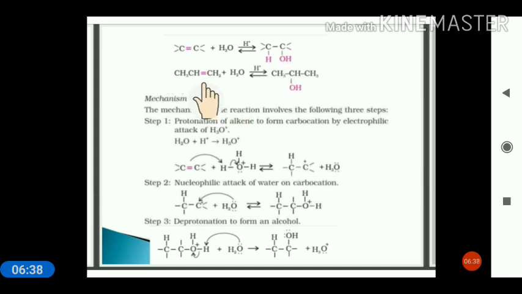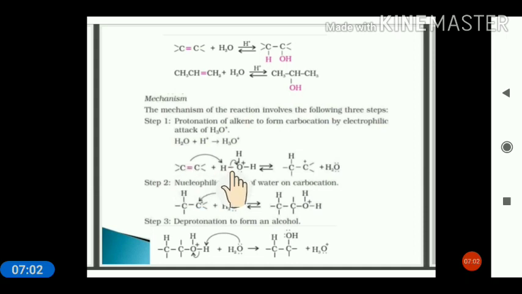But in the case of an unsymmetrical alkene, it follows Markovnikov's rule, which states that the negative part goes to that carbon atom which has fewer hydrogens. So OH will go to this carbon atom and we will get the secondary alcohol. If we see the mechanism, in the first step, protonation of the alkene occurs.